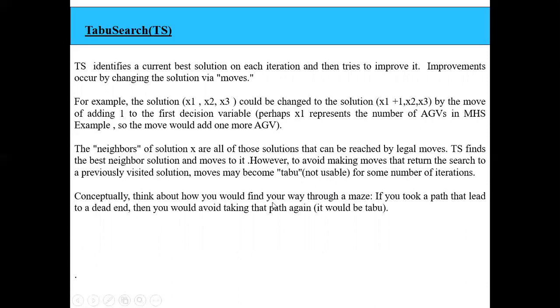It is basically like trying to find your way through a maze. If you take a path that leads to a dead end, then you avoid taking that path again. This is the best example for the Tabu search algorithm. Say there is a maze with a starting point and an ending point, and you have many paths to get to the end. If you select a path that leads to a dead end, you will avoid taking that particular path again. That is the concept here. It would be taboo. Taboo means it is not usable.